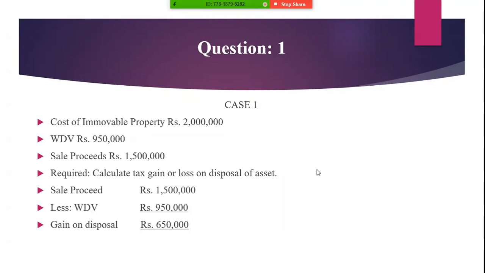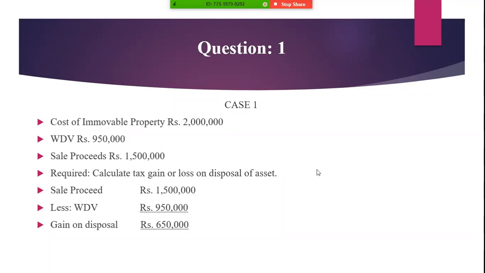The cost of immovable property is 2 million. The written down value is 9,50,000. The sale proceeds is 1.5 million. We are required to calculate the tax gain or loss on disposal of asset. Okay. Thank you so much.